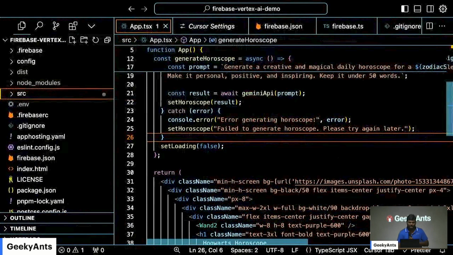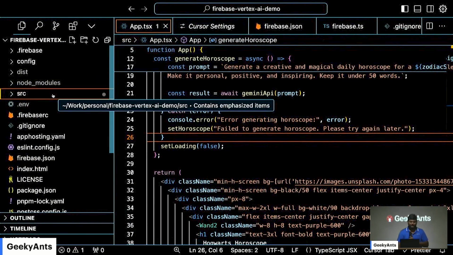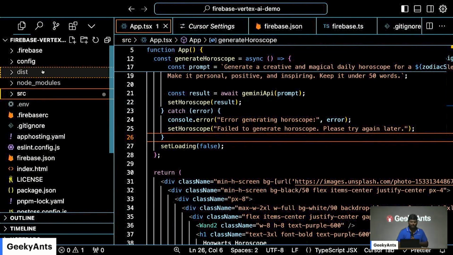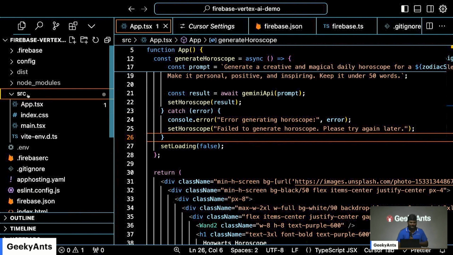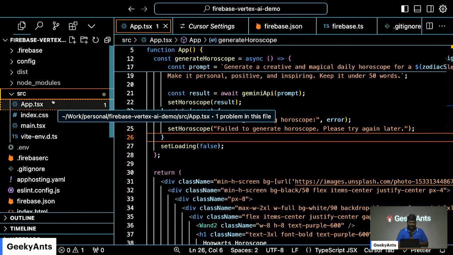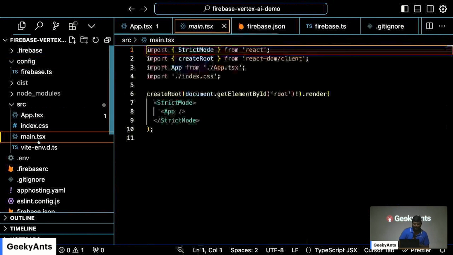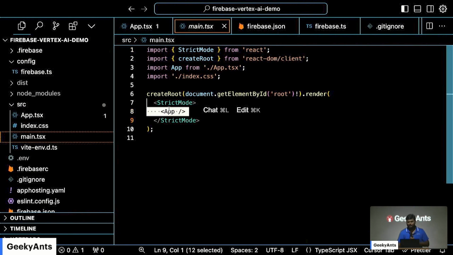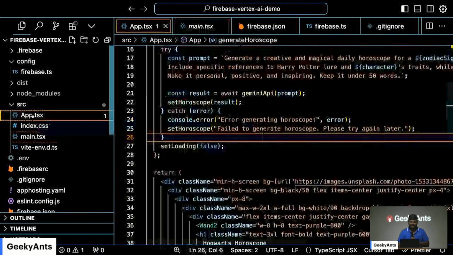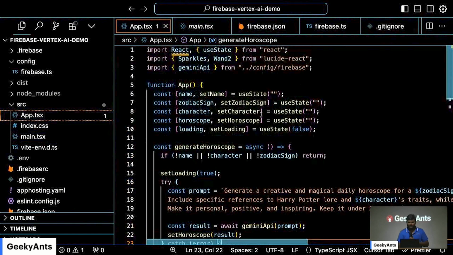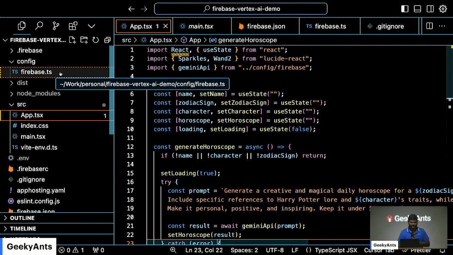And I'll actually show you the code directly. There's nothing much in this repo. The most important thing probably is this src folder and this config folder, right? So if you look at the main.tsx, nothing, just importing App. This is the template. And inside the template, I did a bunch of things that will give you a very pink UI.